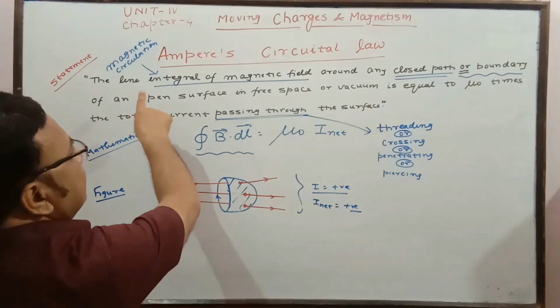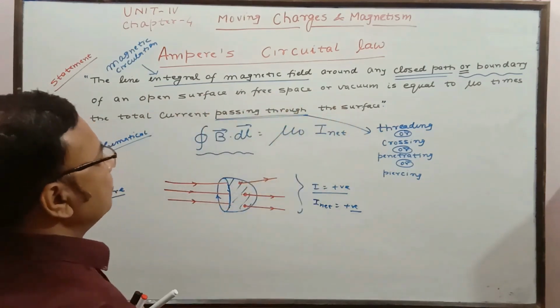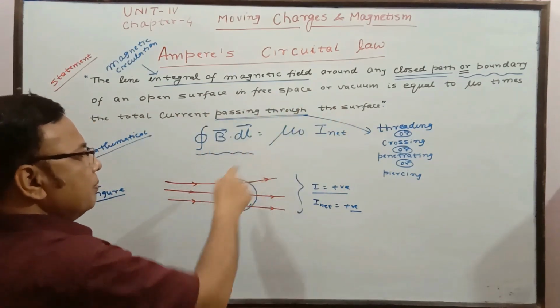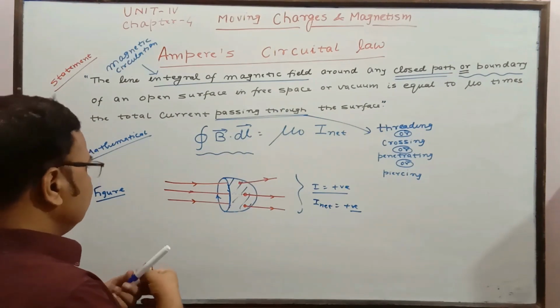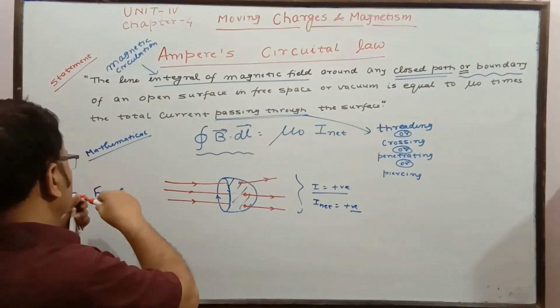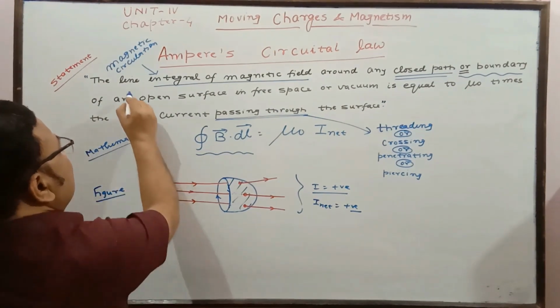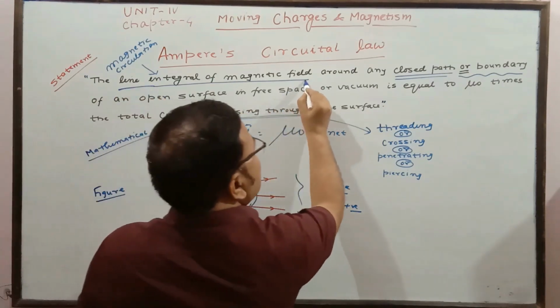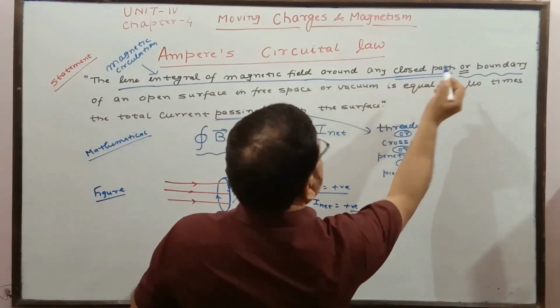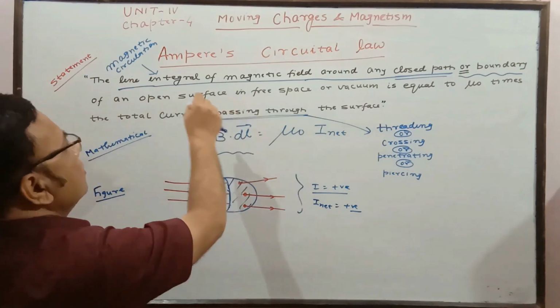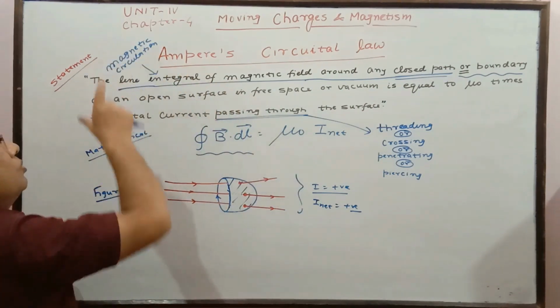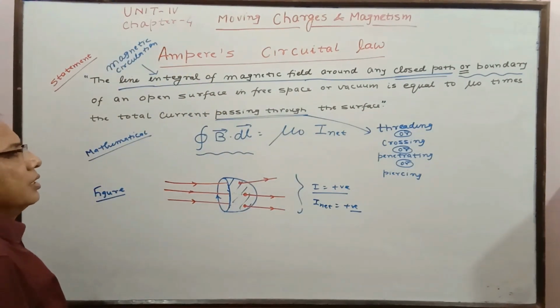Actually here the line integral of magnetic field along the closed path, as a whole, is this one, magnetic circulation. So it is better to mention magnetic circulation from here to here. Line integral of magnetic field around a closed path can all be represented by these two words, magnetic circulation.